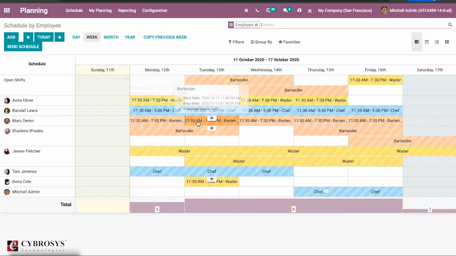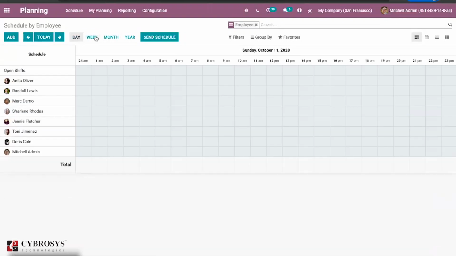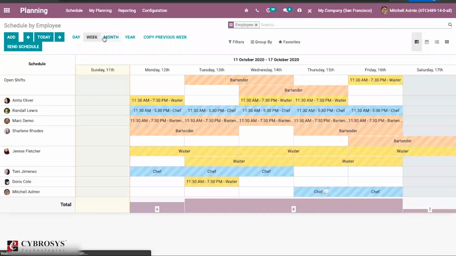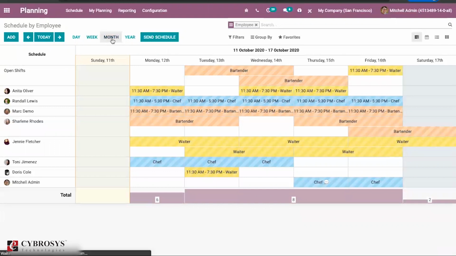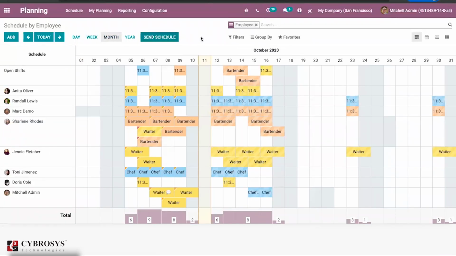So you can find the details here based on the color. This will be very easy for scheduling and planning your employee activities or their details such as their calendars, appointments, etc. So you can find everything in one single view.